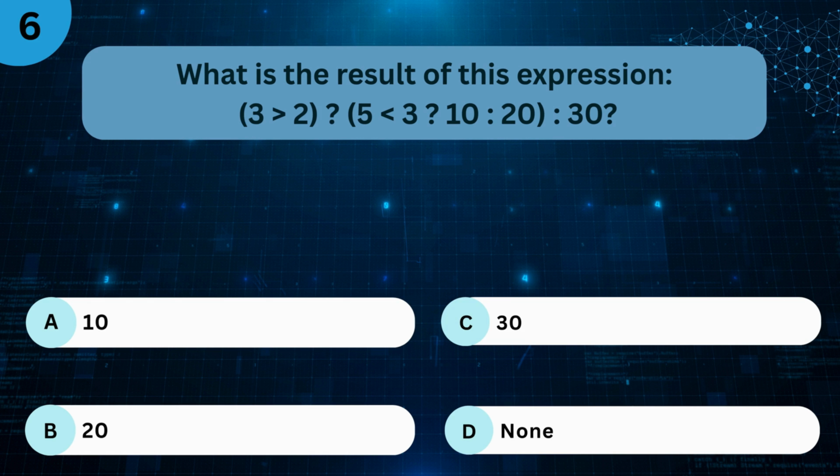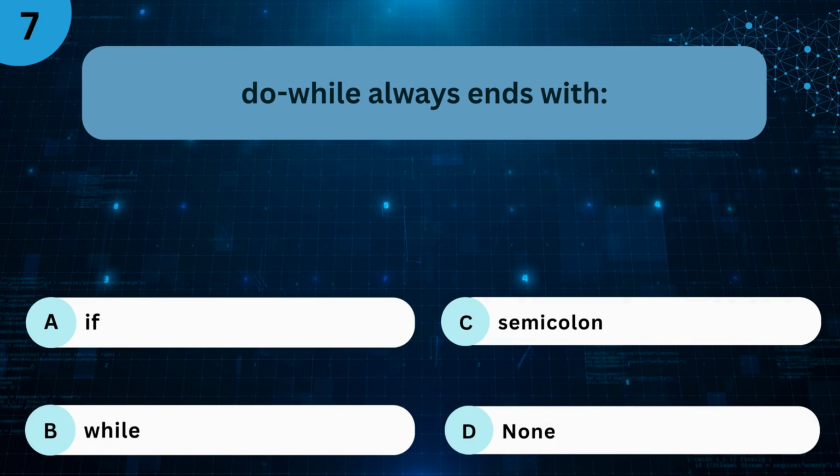A is 10. B 20. C 30. D none. The right answer is B, 20. Do while always ends with